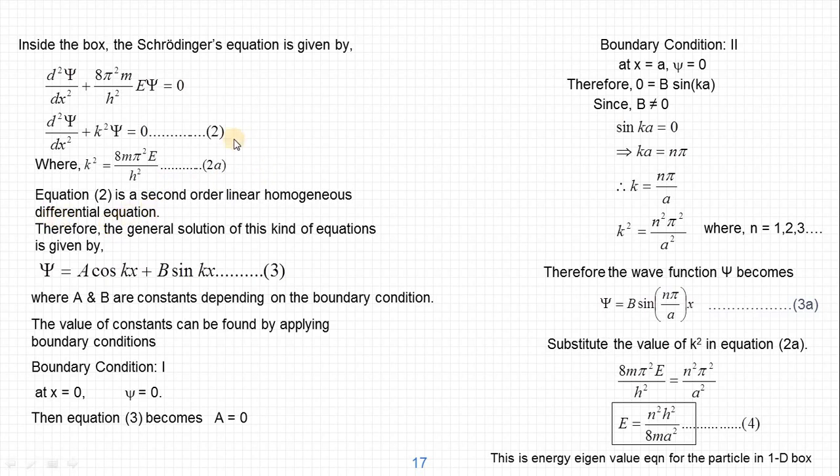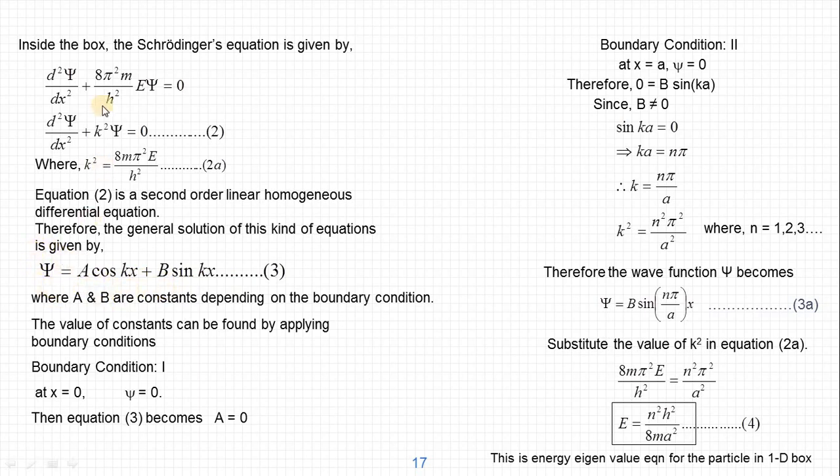So equation 2 is a second order linear homogeneous differential equation. I hope you have studied linear homogeneous differential equations in your mathematics class, and you will know the general solution for this kind of equations. The general solution is given by psi is equal to a cos kx plus b sin kx, where a and b are constants which are unknown. Those constants we need to evaluate.